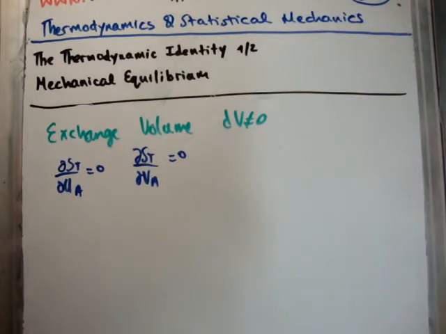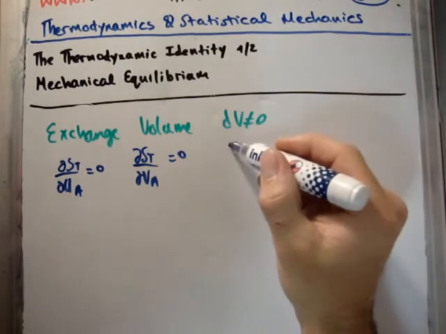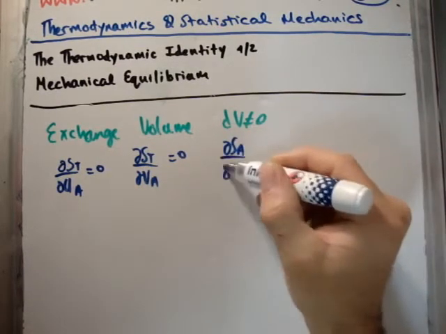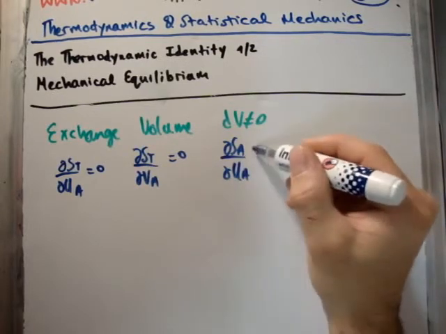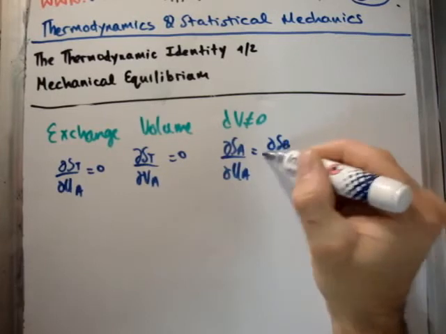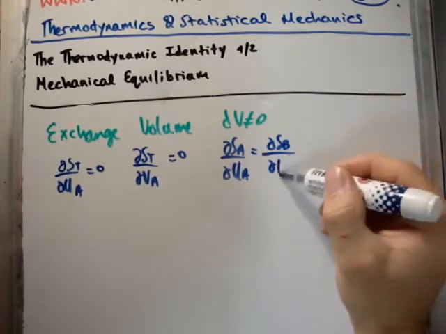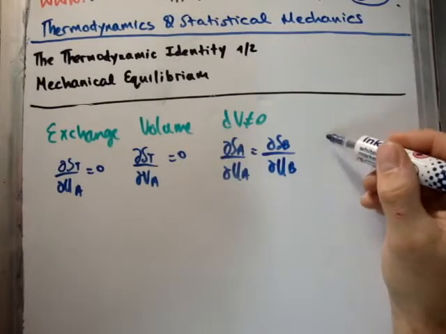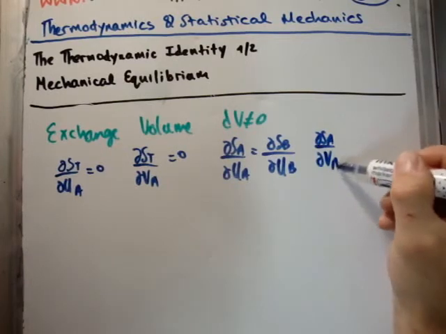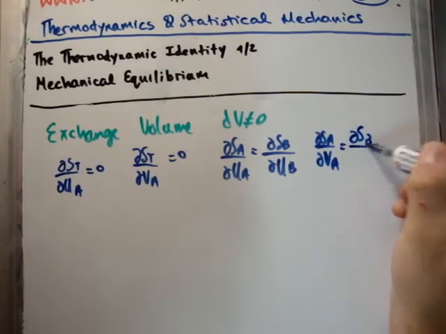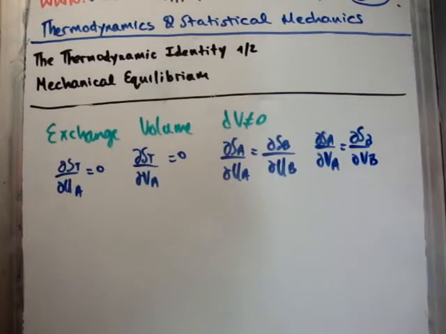Okay, so applying the exact same logic as I showed in detail a moment ago, we have the rate of change of the entropy in A with respect to the energy in A equal to the rate of change of the entropy in B with respect to the energy in B. And similarly, del S sub A del V sub A is equal to del S sub B del V sub B. That's in equilibrium. So that's when our S versus U graph and S versus V graph stop changing.